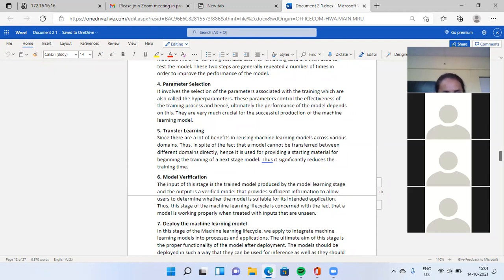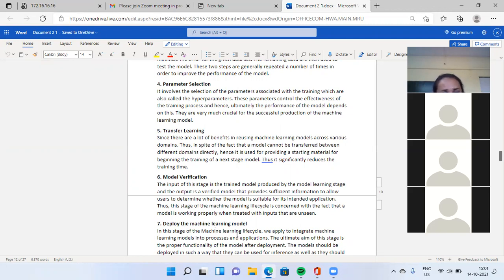You have to choose which application or which model is selected. Whatever model you have selected, test whether it is suitable for your machine learning life cycle. If yes, it's no problem. But if there is a problem with that model, you have to select one model out of 4 to 5 models.